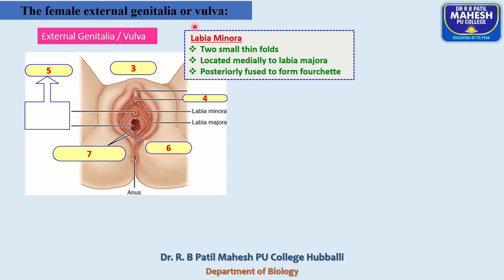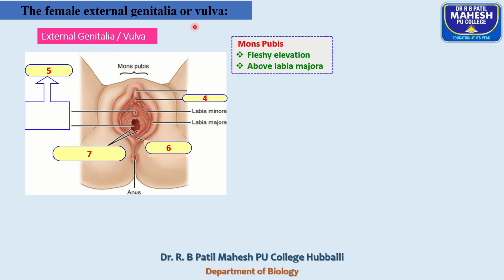Labia minora, just below the majora, are two small thin folds. Thick folds are labia majora. Thin folds are labia minora, located medially to the labia majora, fused to form the fourchette.